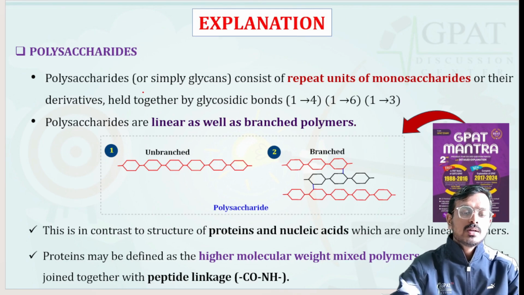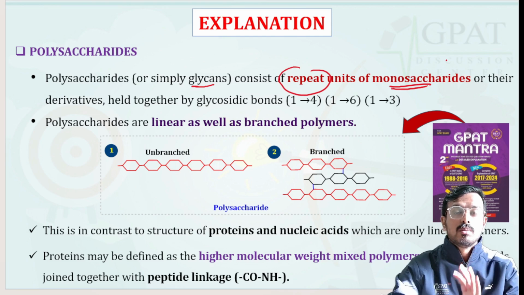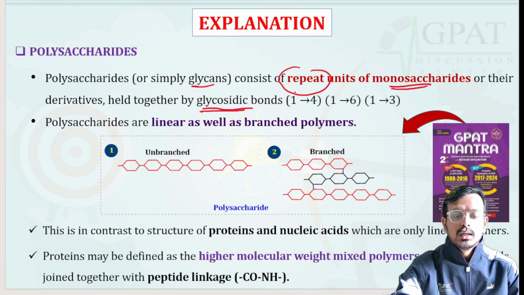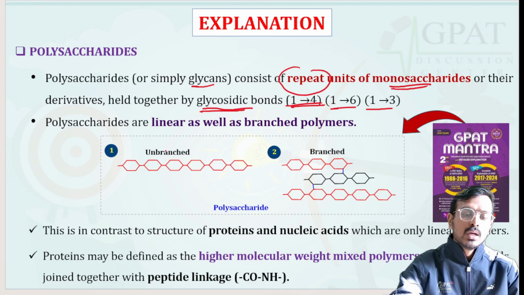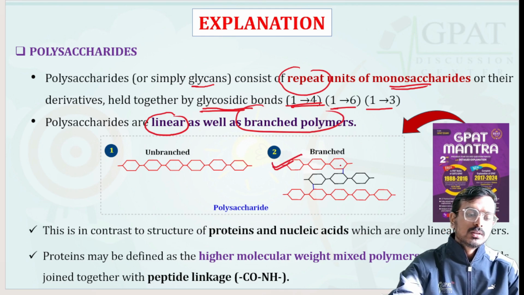Let's see the explanation. Polysaccharides are simply called glycans. They consist of repeated units of monosaccharide, multiple units of monosaccharide, and they are basically joined together by glycosidic linkage. It may be alpha 1,4, 1,6, 1,3, or beta 1,4, 1,6, 1,3 type of linkage. Polysaccharides are either linear, that means straight chain, or branched, which you can see here, the branch or more complex structure.